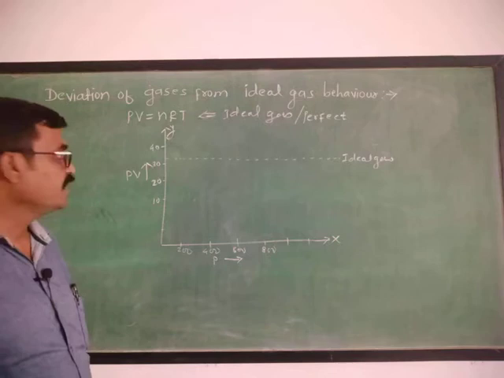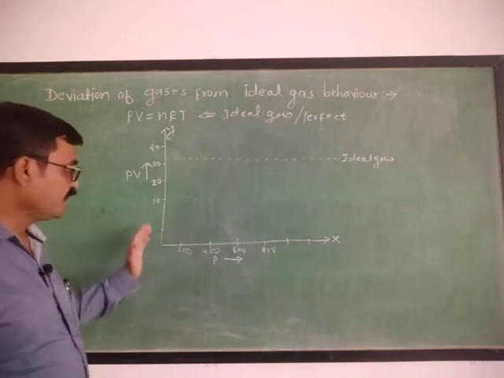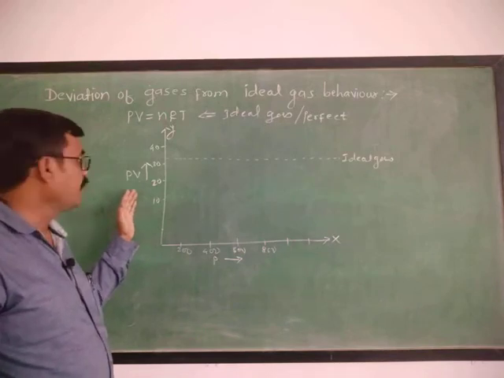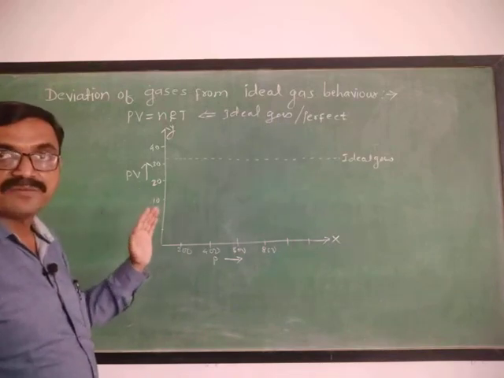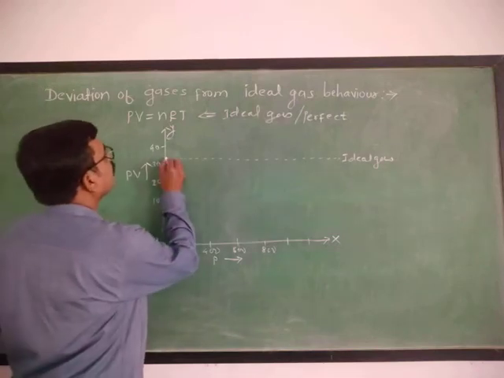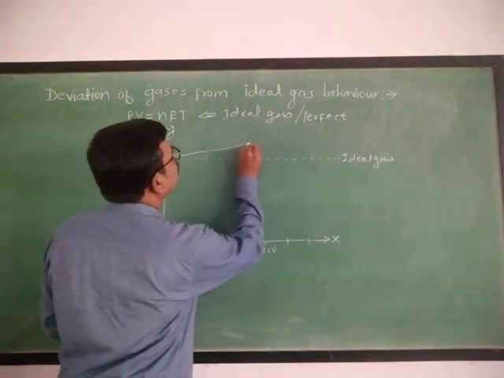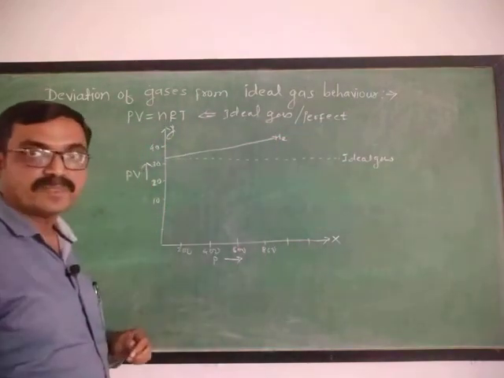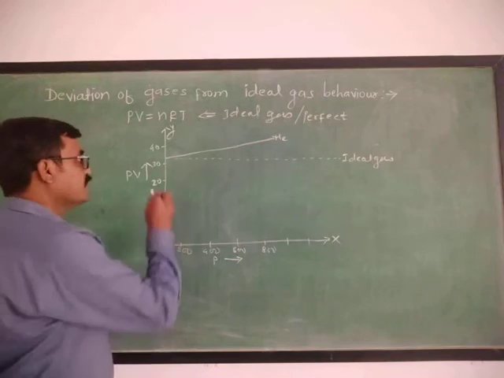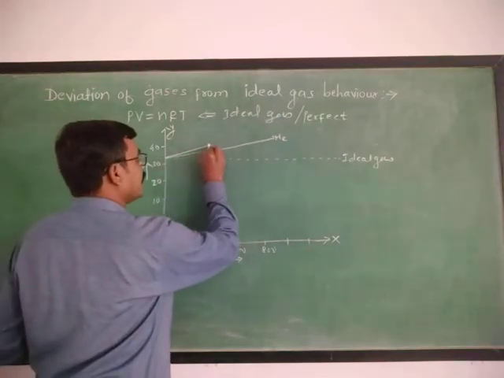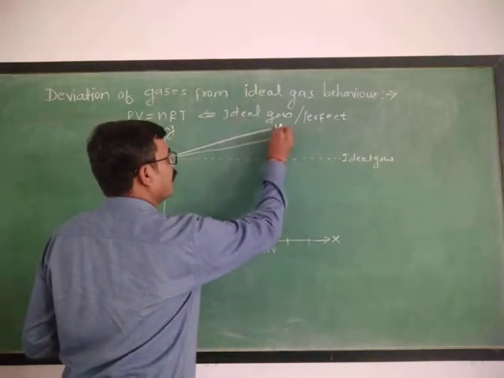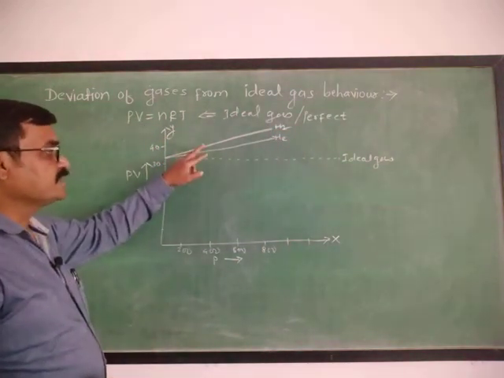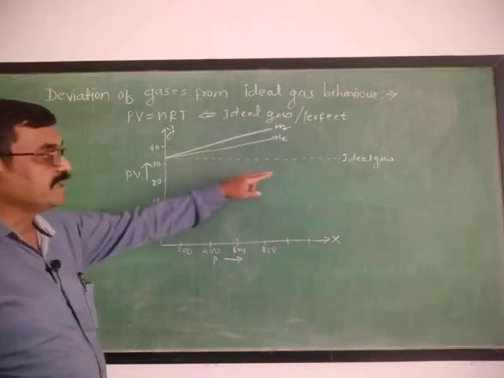If we plot a graph of different values of pressure and the corresponding values of PV, it will be observed that for helium a straight line is obtained in this way. Now if we consider hydrogen gas, again a straight line above this is obtained. Means these real gases cannot obey the ideal gas equation.